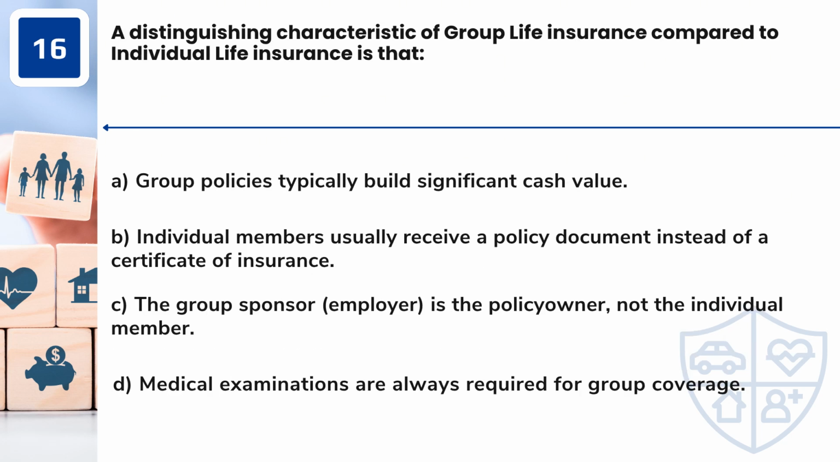Question 16. A distinguishing characteristic of group life insurance compared to individual life insurance is that A. Group policies typically build significant cash value. B. Individual members usually receive a policy document instead of a certificate of insurance. C. The group sponsor, the employer, is the policy owner, not the individual member. D. Medical examinations are always required for group coverage.